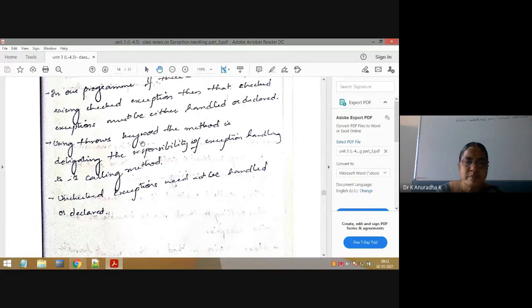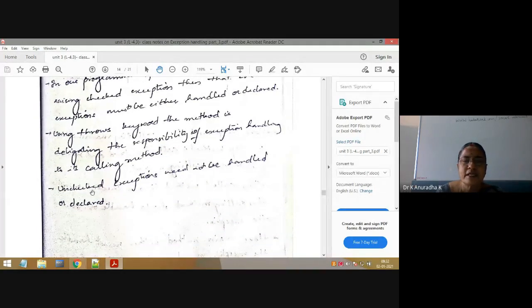Now, unchecked exceptions need not be handled or declared. So read all these points. This is important now, because already we have written so many programs on unchecked exceptions. That's why in today's class we will write programs on checked exceptions. Suppose in the exam, the question is like this: write a Java program on checked exceptions, it means we have to write only a checked exception program.